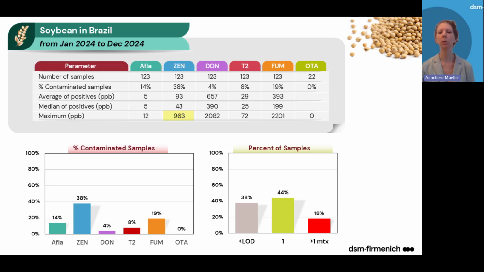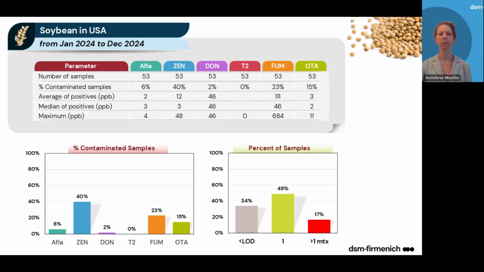And we can see that deoxynivalenol, although it's not frequent, the levels found are quite high with 650 ppb and a maximum of over 2000 ppb. Moving on to the US, over 50 samples have been analyzed. We can see that the average of positives levels are moderate for the detected mycotoxins. We can see that zearalenone is again most frequent with 40% of the samples, followed by fumonisins and some occurrence of OTA. Also in those samples, the co-occurrence is not high.